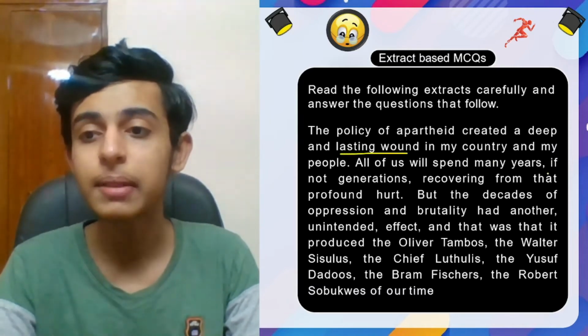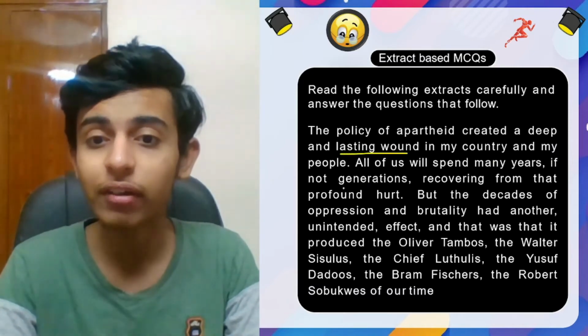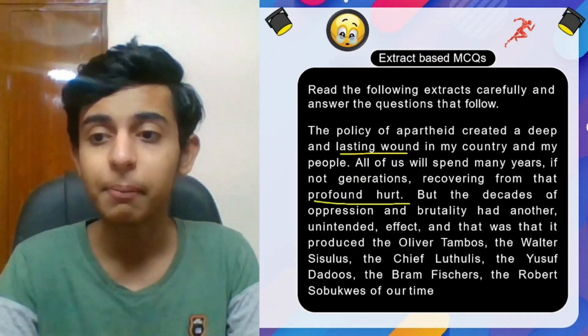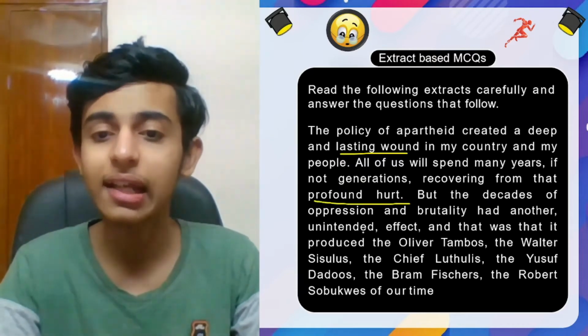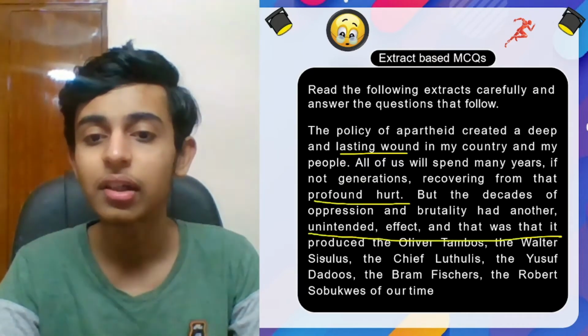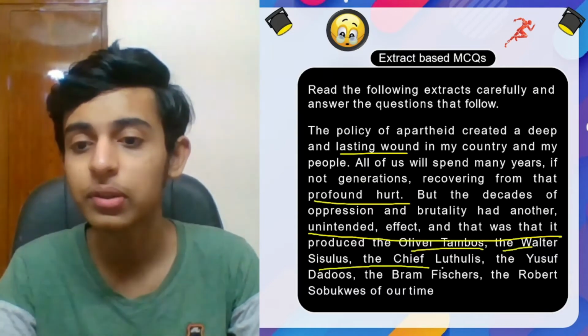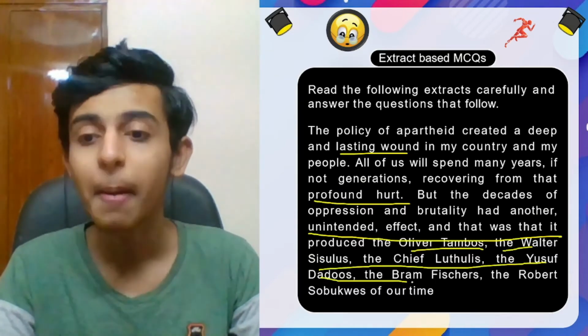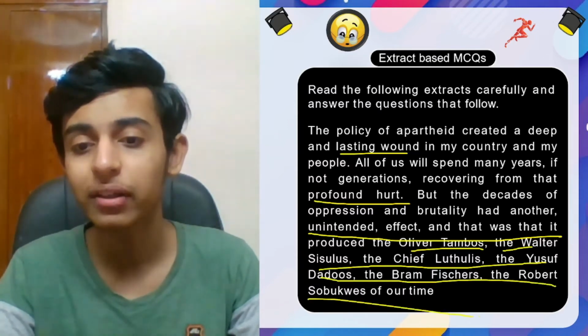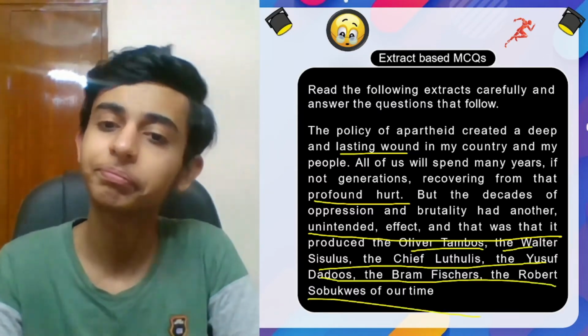All of us will spend many years, if not generations, recovering from that profound hurt. But the decades of oppression and brutality had another unintended effect: it produced the Oliver Tambos, the Walter Sisulus, Chief Luthulis, Yusuf Dadoos, Bram Fischers, Robert Sobukwes of our time.